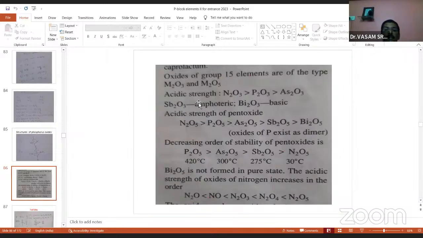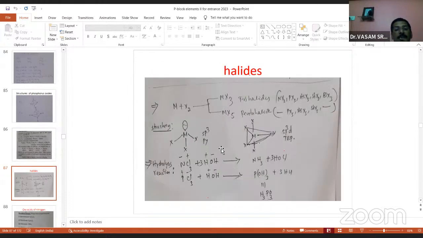Now these are the oxides, already covered. And now the next one, halides. The fifth group elements, when they react with halogens, give two types of halides: trihalides and pentahalides. The trihalide general formula is MX3, the pentahalide general formula is MX5. MX3 includes NX3, PX3, AsX3, SbX3, BiX3. For example, NCl3, PCl3, like this.